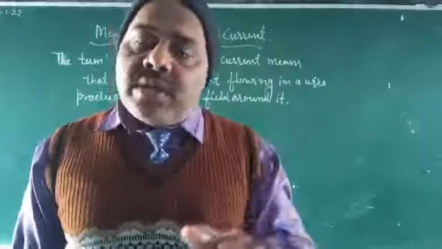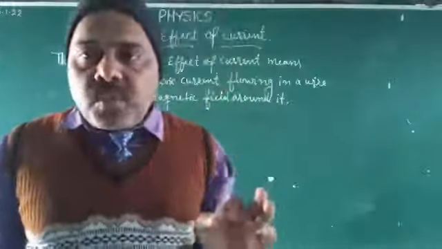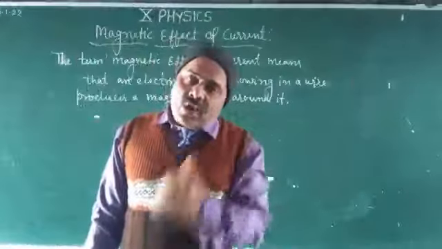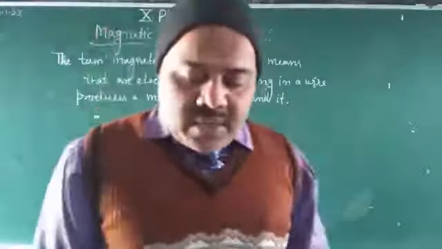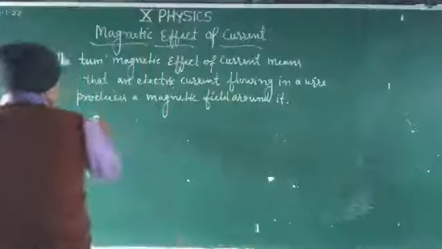The pole lying in the north direction is called the north pole, and the pole lying in the south direction is called the south pole. So a magnet has two poles.